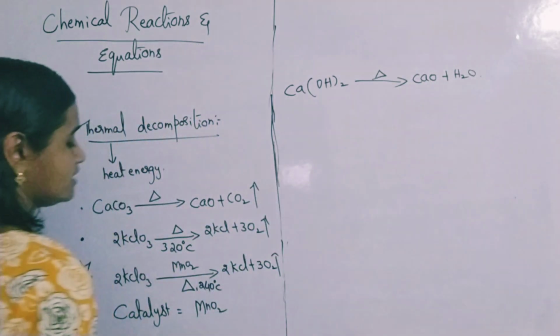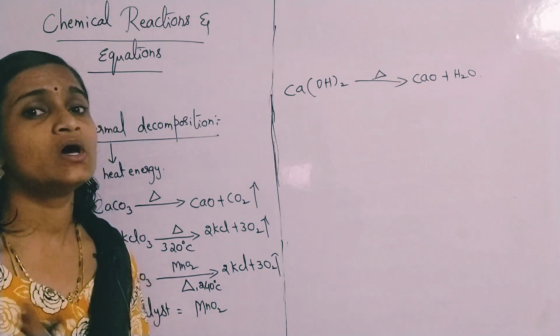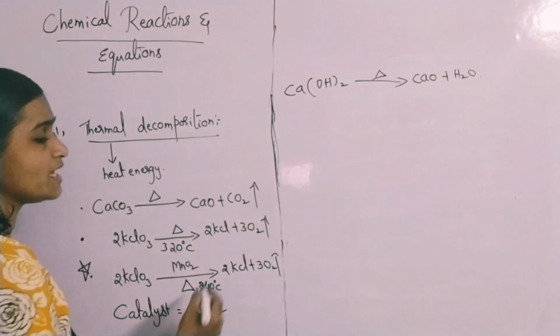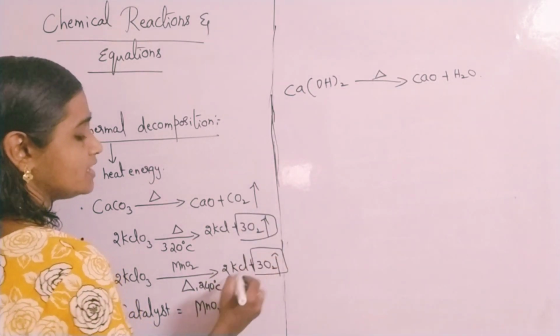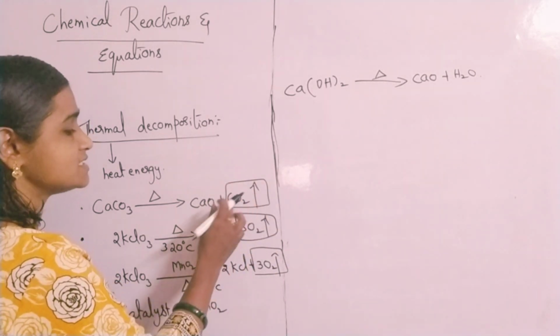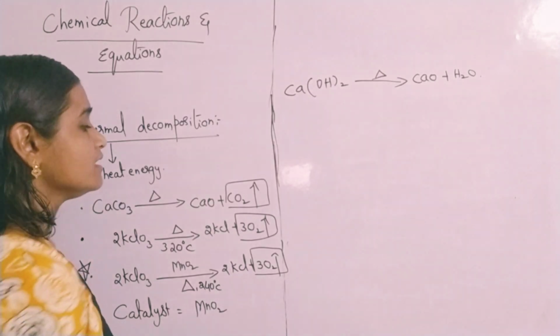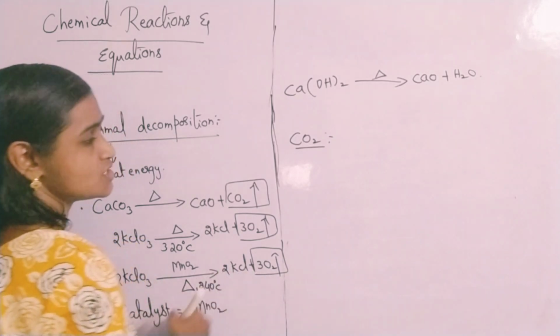So like this you have a single substance which on heating splits into two or more substances. And here sometimes they may ask you about the gases released. Here you are finding the gas released is oxygen. Here you are finding the gas released is carbon dioxide. So what are the tests for carbon dioxide and oxygen?